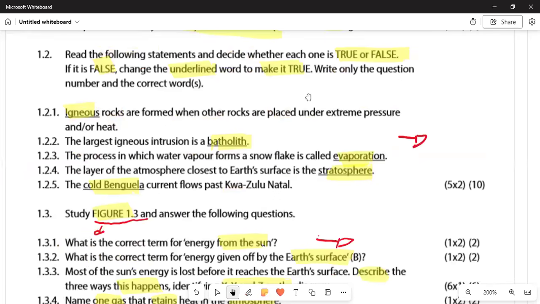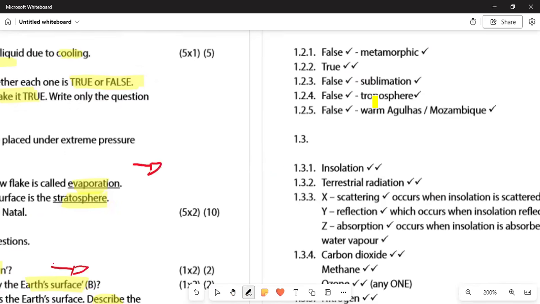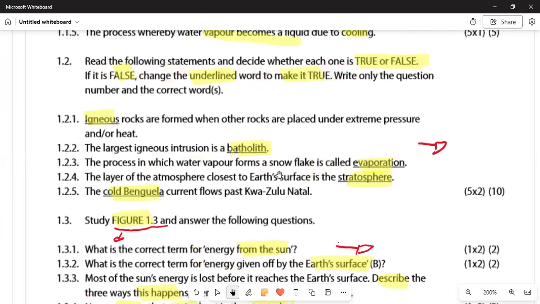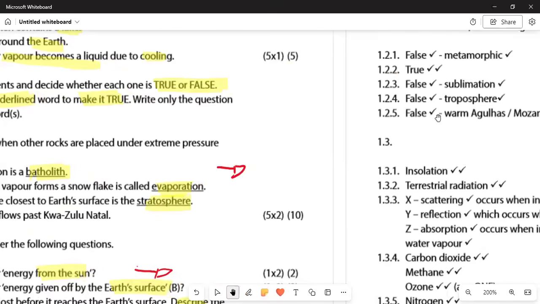You can see that in 1.2 the following statements are false. Change the underlined word to make each one true, and write only the question number and the correct word. Igneous rock, we are saying that igneous rocks are formed under extreme pressure. It is false. The answer is metamorphic rock. In 1.2.2, the largest is the batholith. Moving on again, in which the water vapor evaporation, the statement is false. In 1.2.3 you write false, and the answer is sublimation.